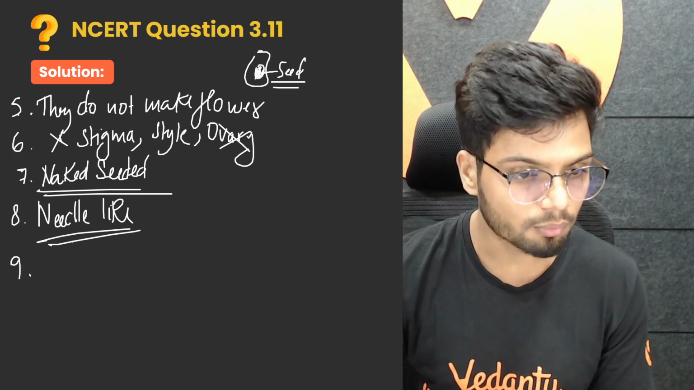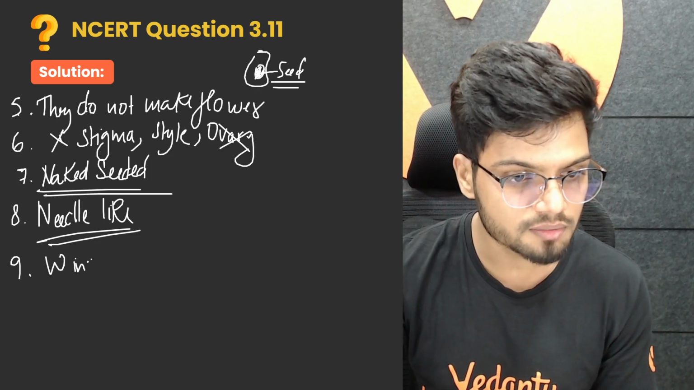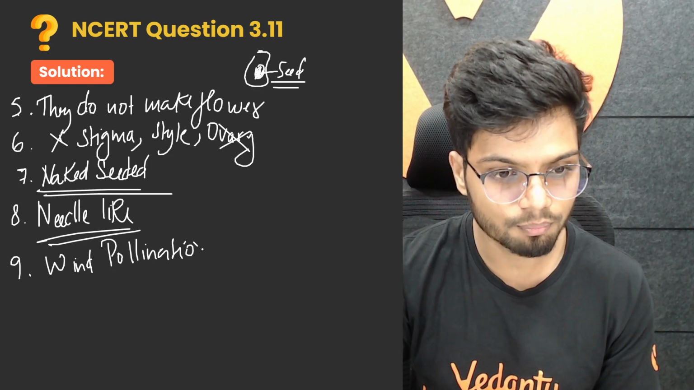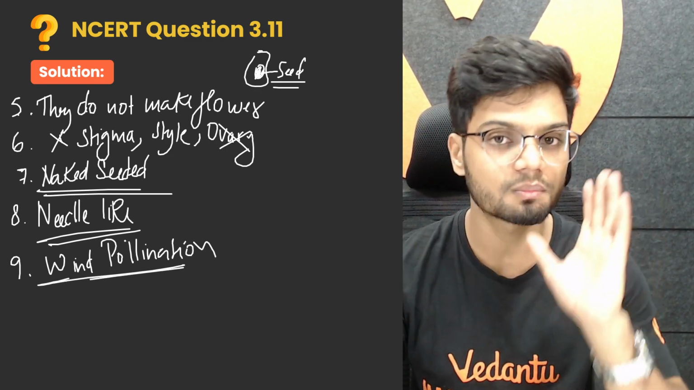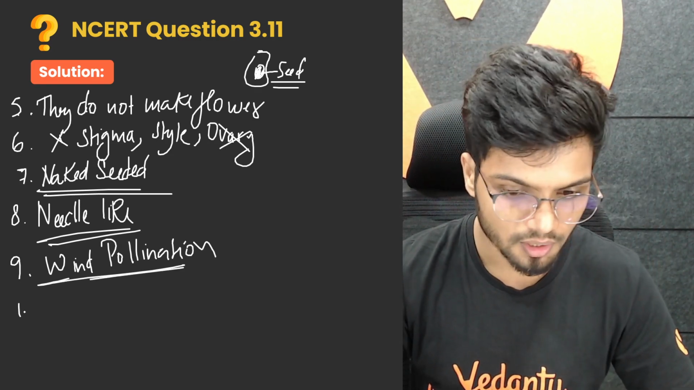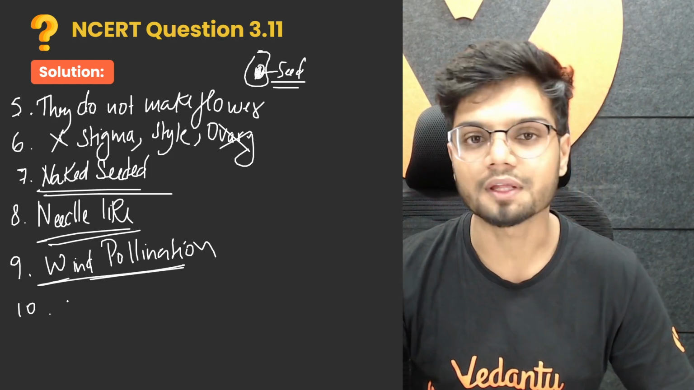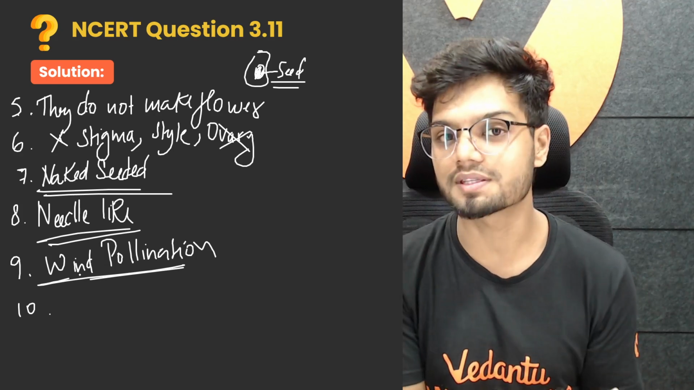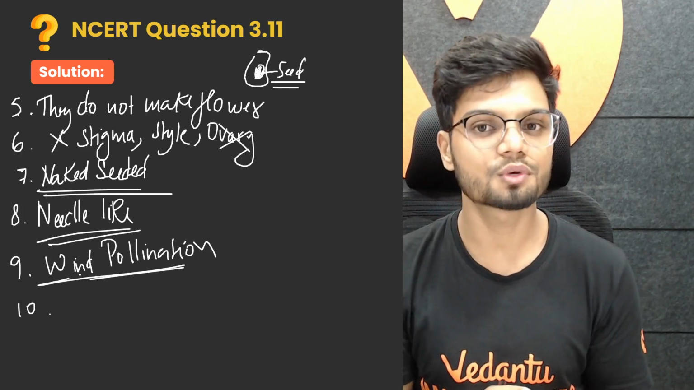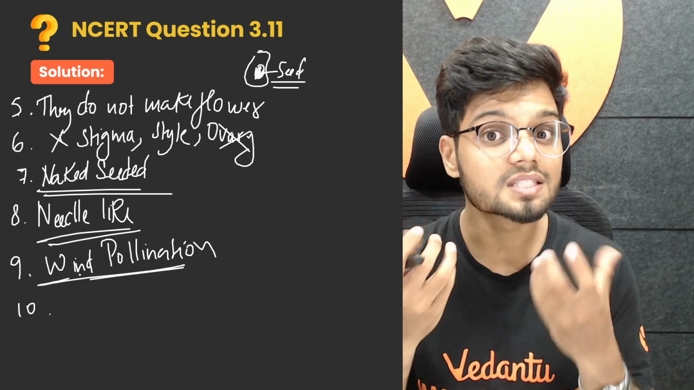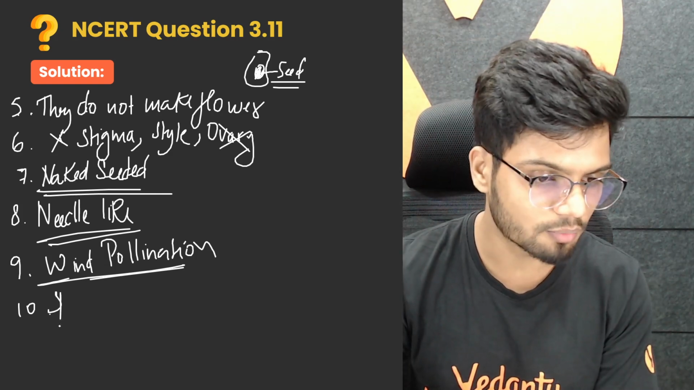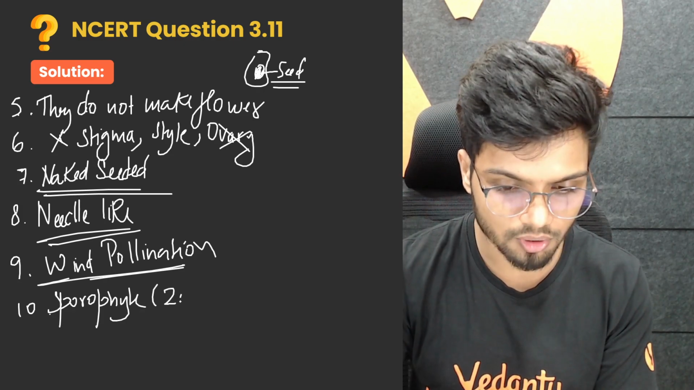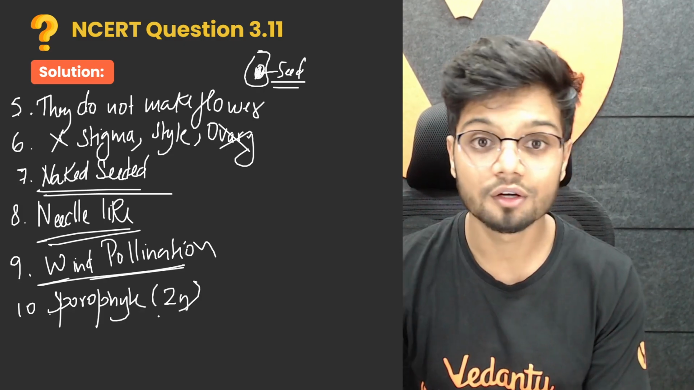Next point. What about the pollination? Pollination here is mostly wind pollination. Wind pollination, extremely important. Now let's look at the next one. Plant body. We have been studying the life cycles of bryophytes and pteridophytes. In the case of gymnosperms, the main plant body is the sporophyte, which is nothing but 2n.